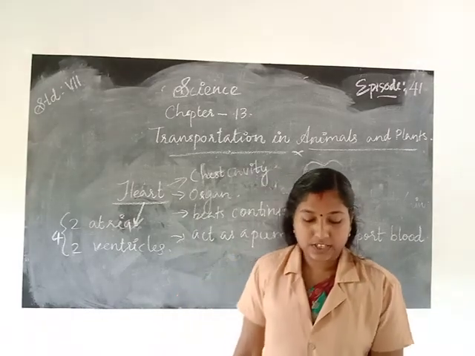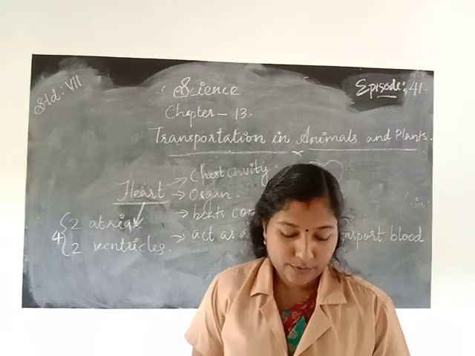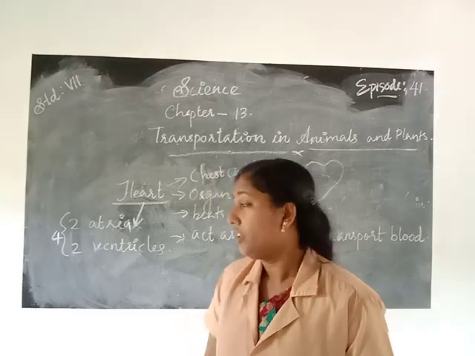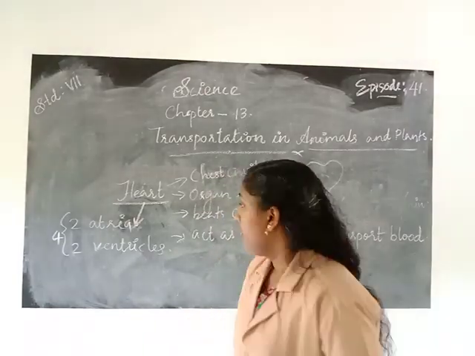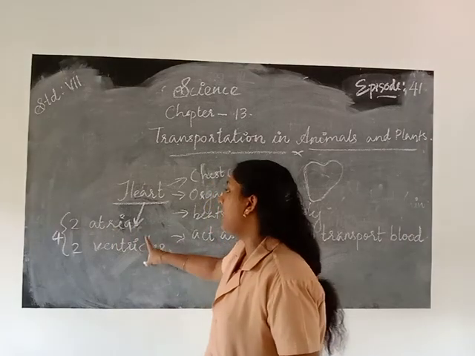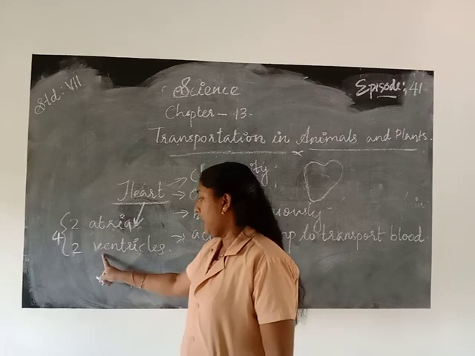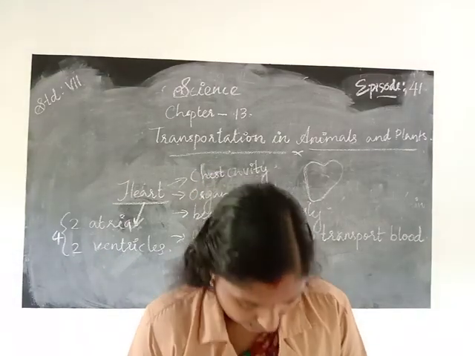The 2 upper chambers are called atria. In singular form it is called atrium. The 2 atria are the left atrium and right atrium. The 2 ventricles are the left ventricle and right ventricle. Okay.